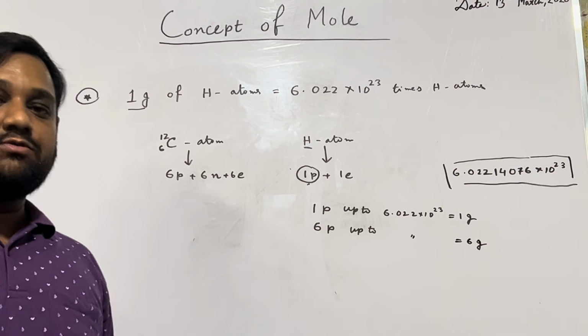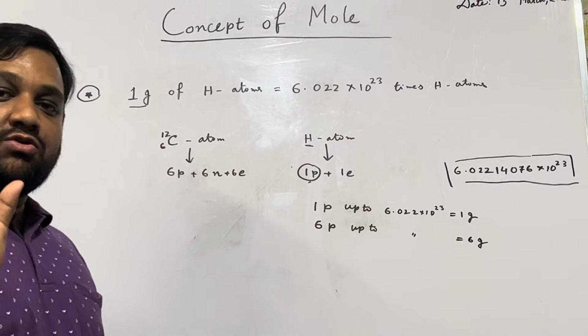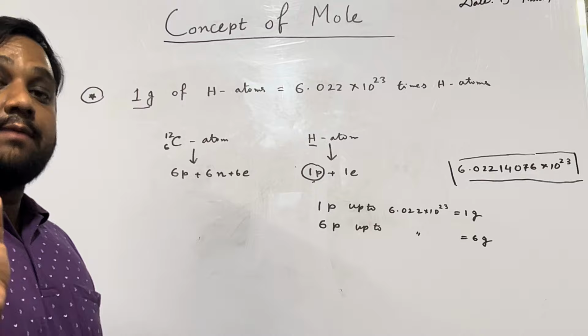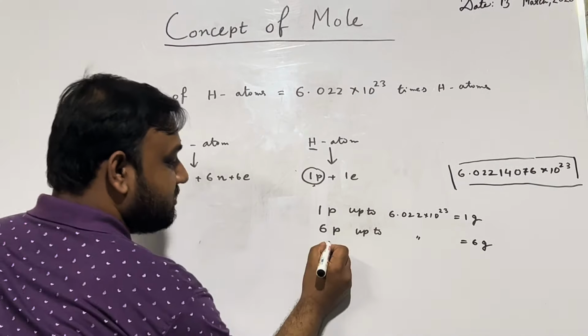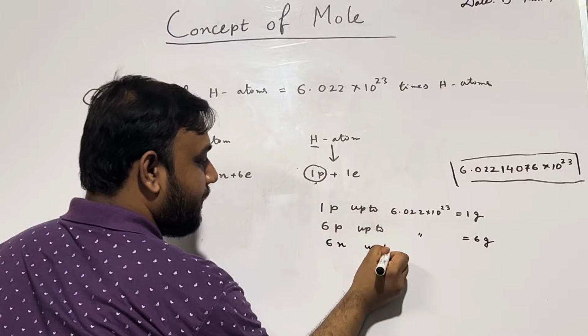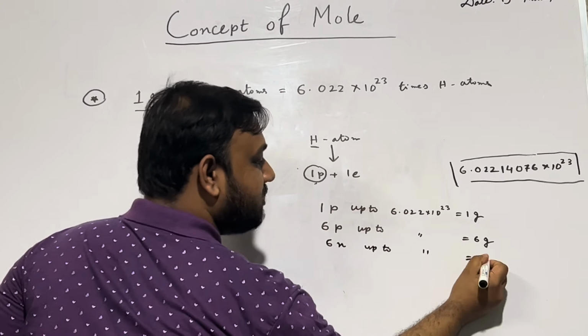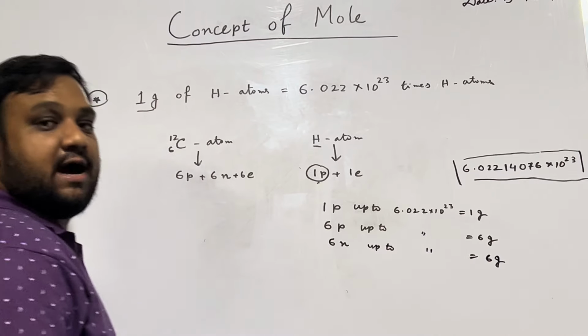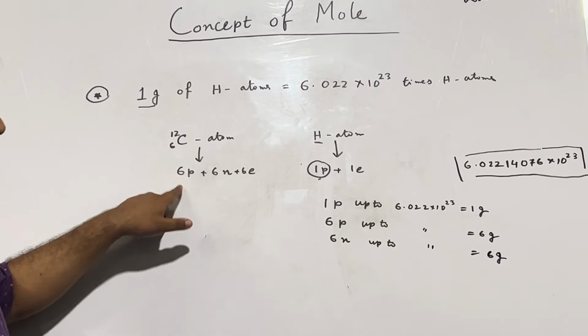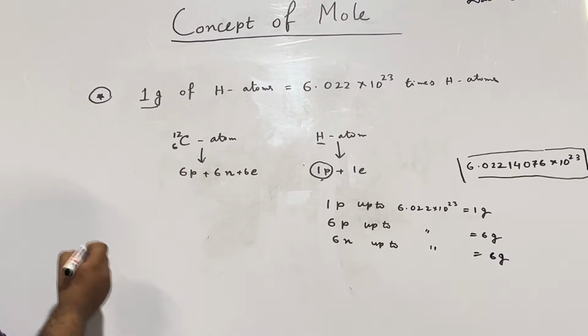What about 6 neutrons? Neutrons and protons are almost similar in terms of weight. So 6 neutrons up to Avogadro number will also give 6 gram. So for 1 carbon atom, there are 6 protons and 6 neutrons.